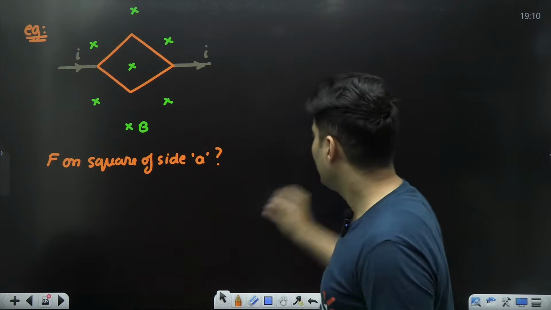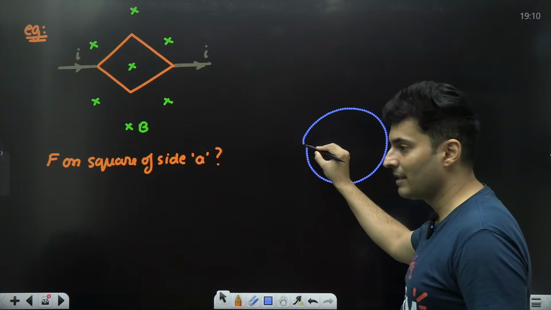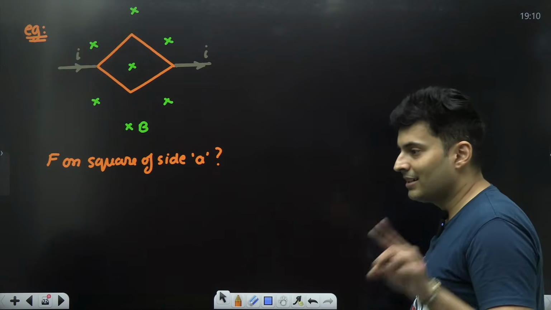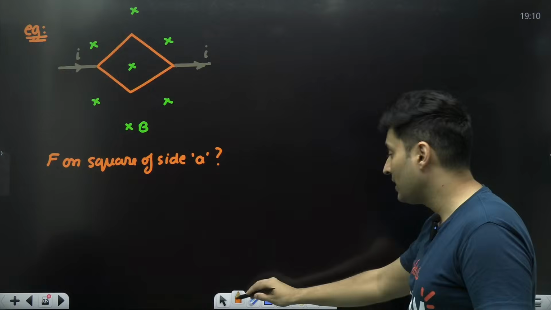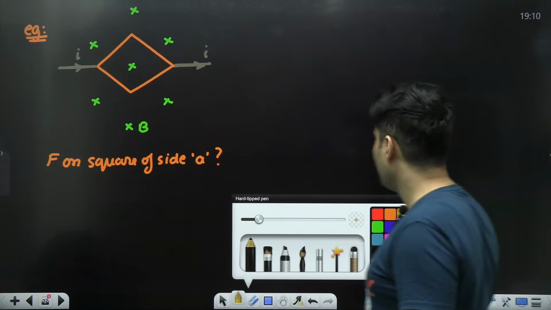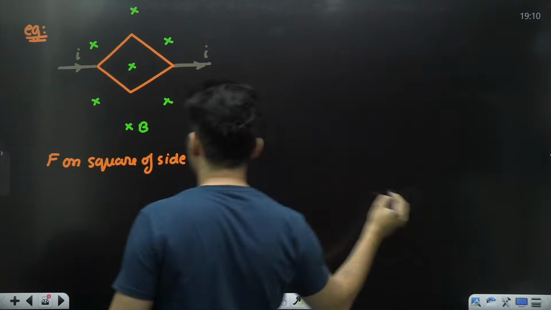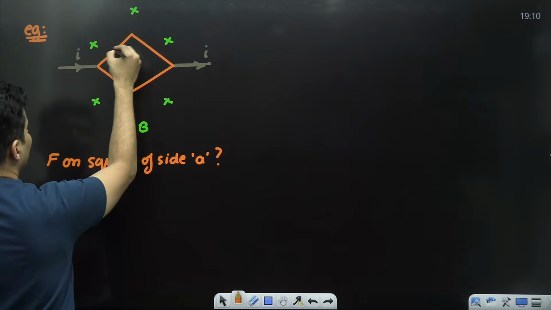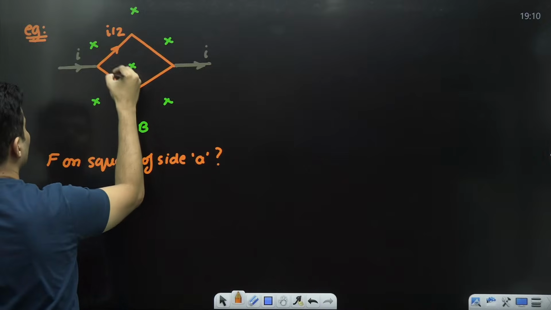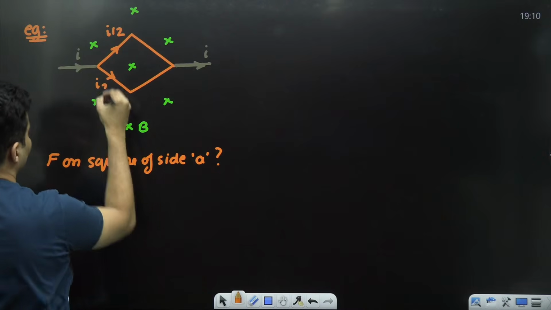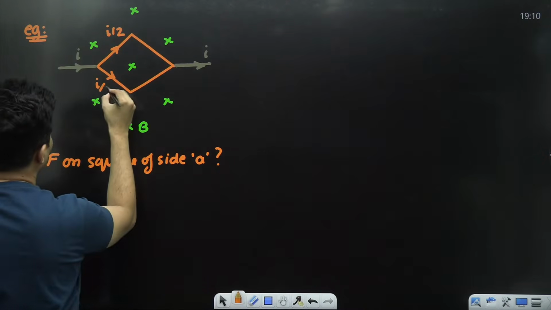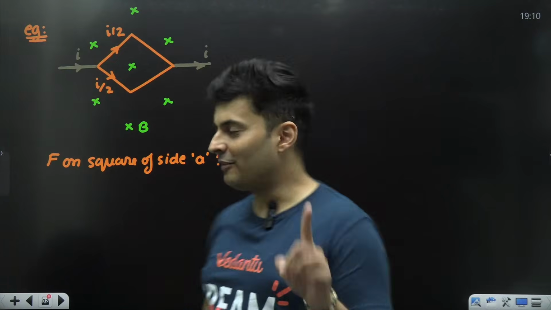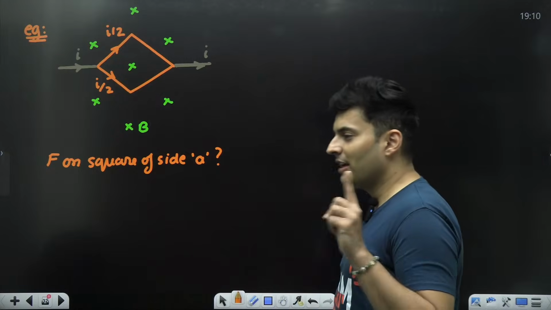In a loop, the current starts and comes back to the same point. This is not a loop. Please understand. Even though it looks like a loop, it is not a loop, because actually the currents are not traveling like this and coming back. Rather, the current over here is getting distributed like this and like this. I by 2 and I by 2. Half here and half here. Is that so, everyone? So be very careful.